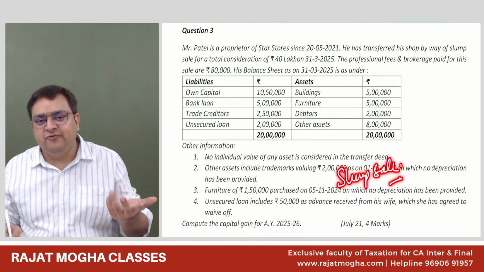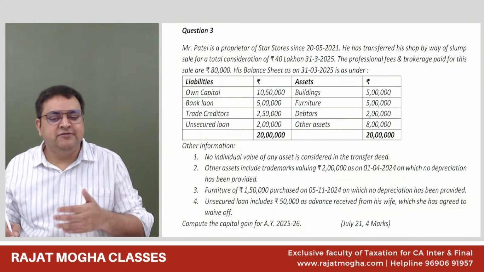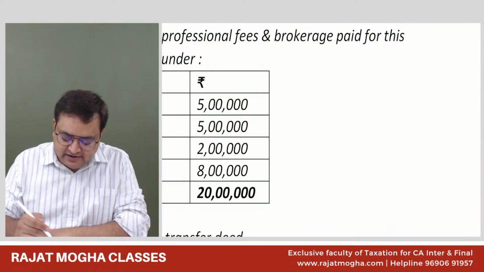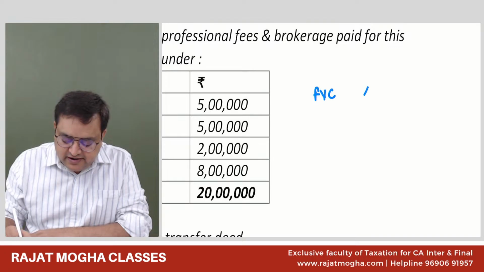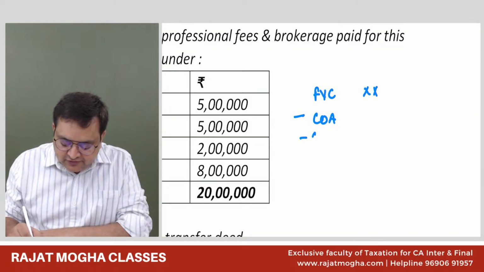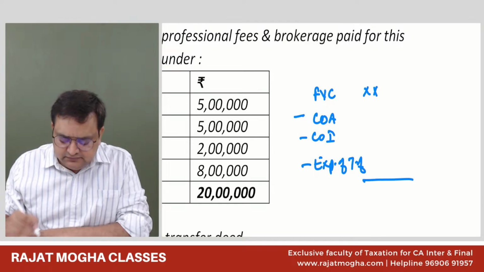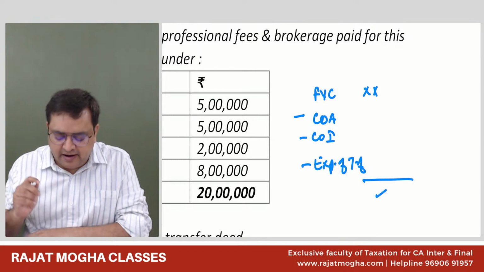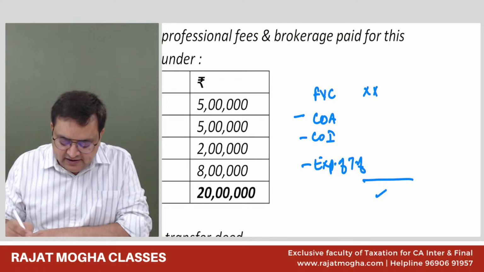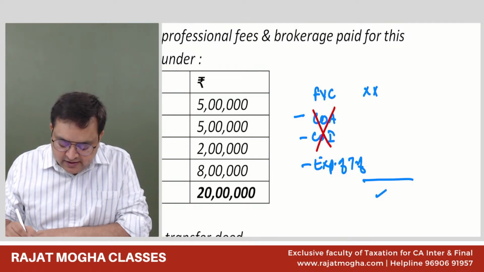Even if you have sold it before budget, even if you sold it after the budget, we never index. And how do we calculate slum sale, guys, please tell me. In case of slum sale, how do we compute the capital gain? Full value of consideration minus investment. We don't take cost of acquisition, cost of improvement, expenses on transfer. Normally for other things, we take COA, COI, expenses on transfer, and then capital gain is computed. But in case of slum sale, instead of taking COA and COI, we replace it by net worth, and we compute the net worth.